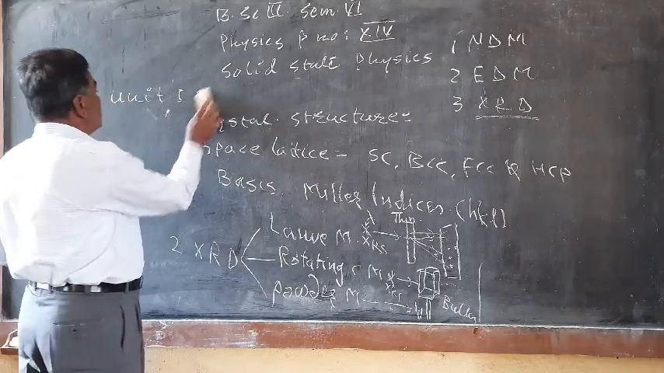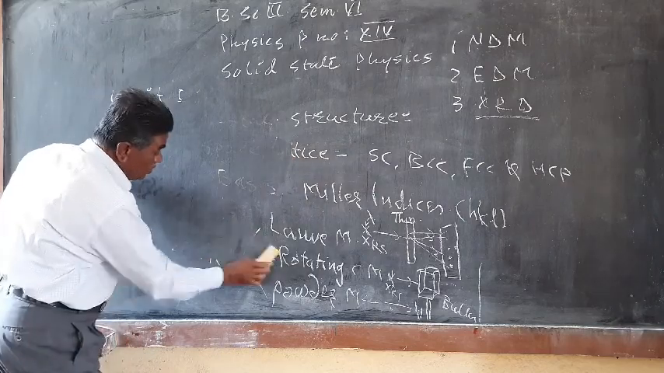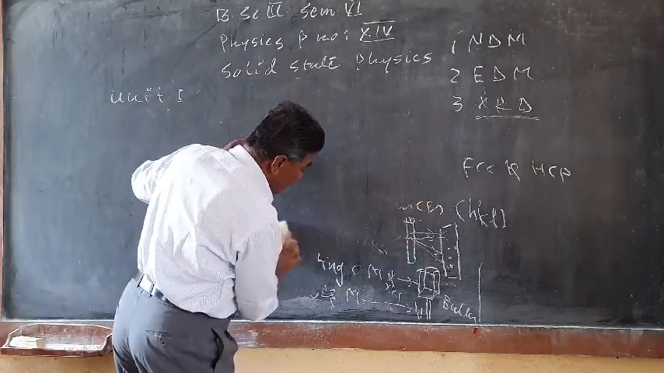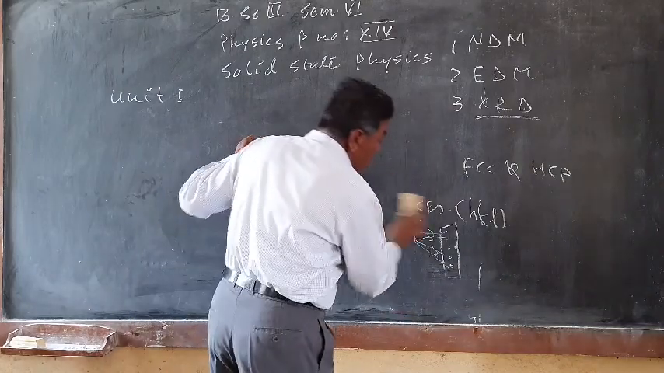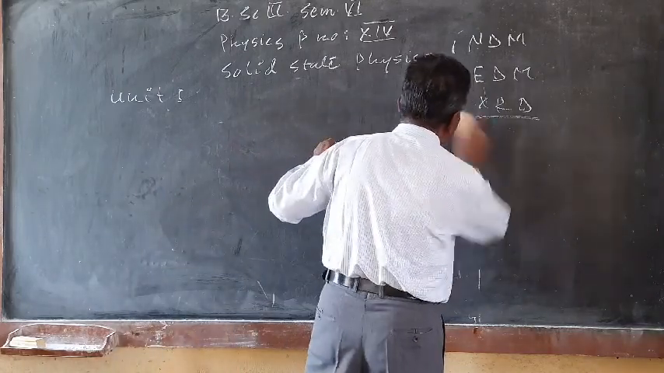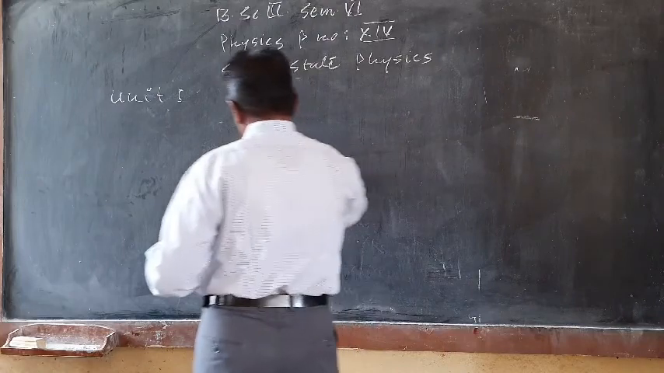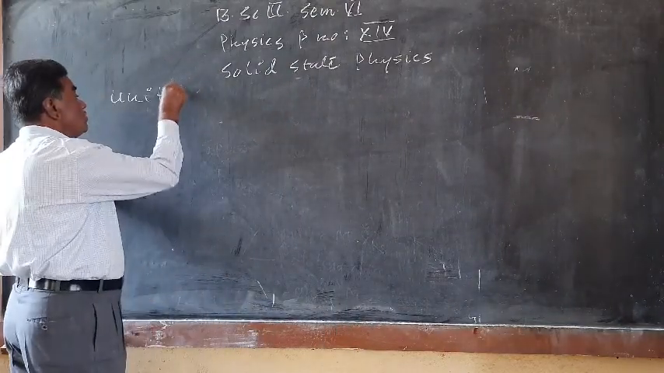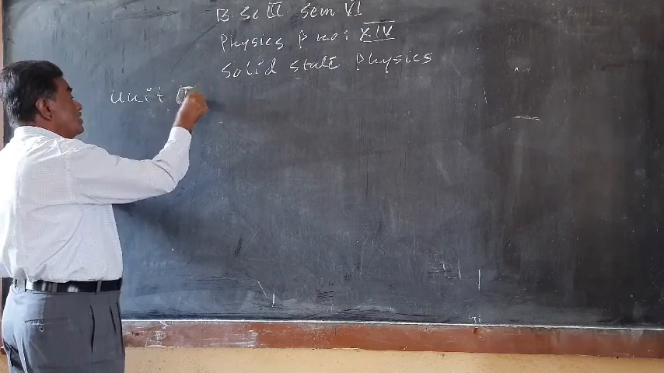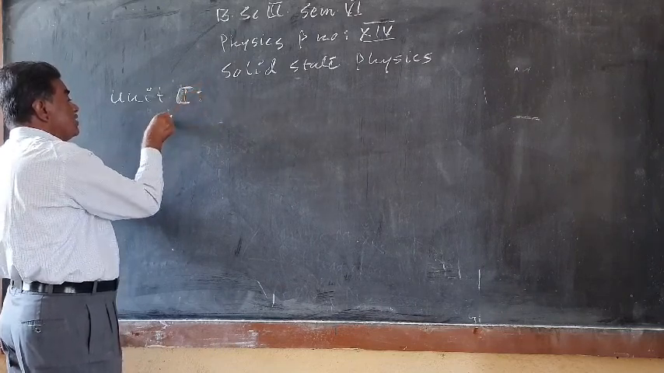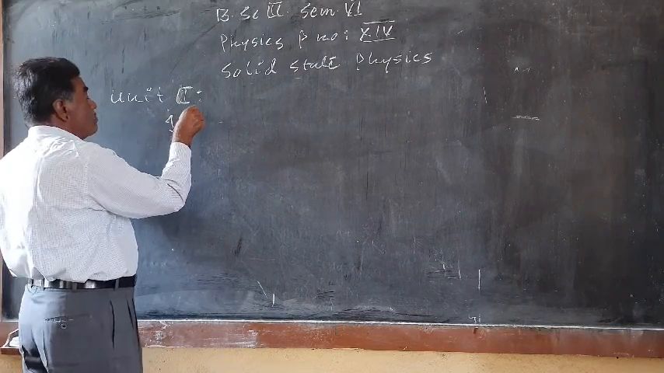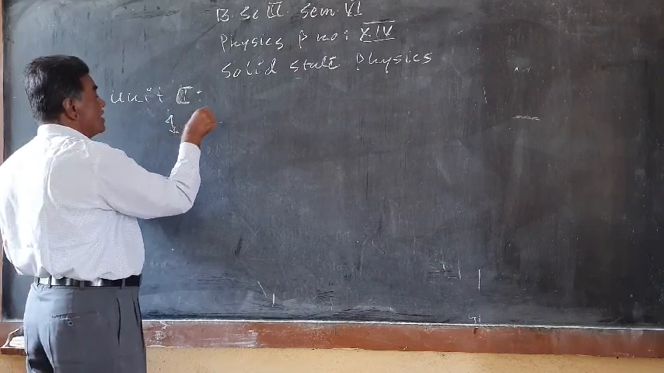Now the other unit is unit number 2. Here also we have to study 2 chapters again. So each and every unit contains 2 chapters in this paper. In unit number 2, chapter 1 is here. We have to study the magnetic properties of materials.